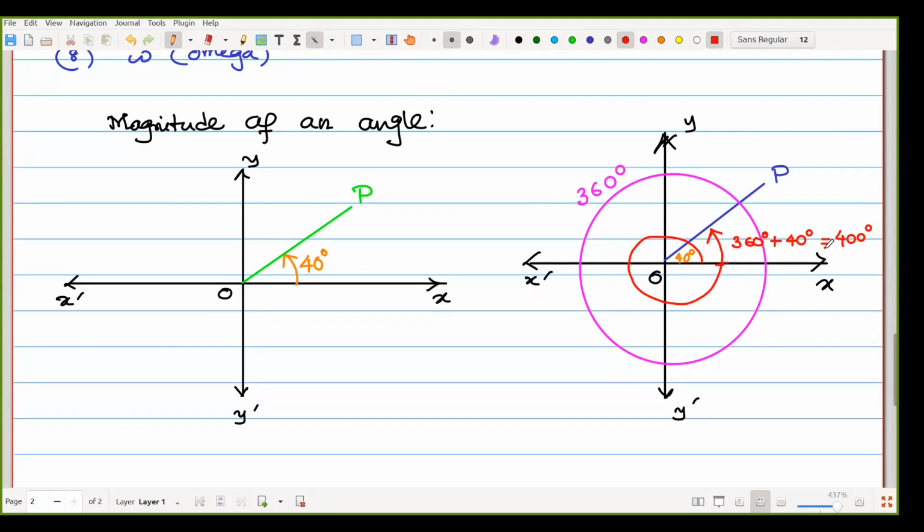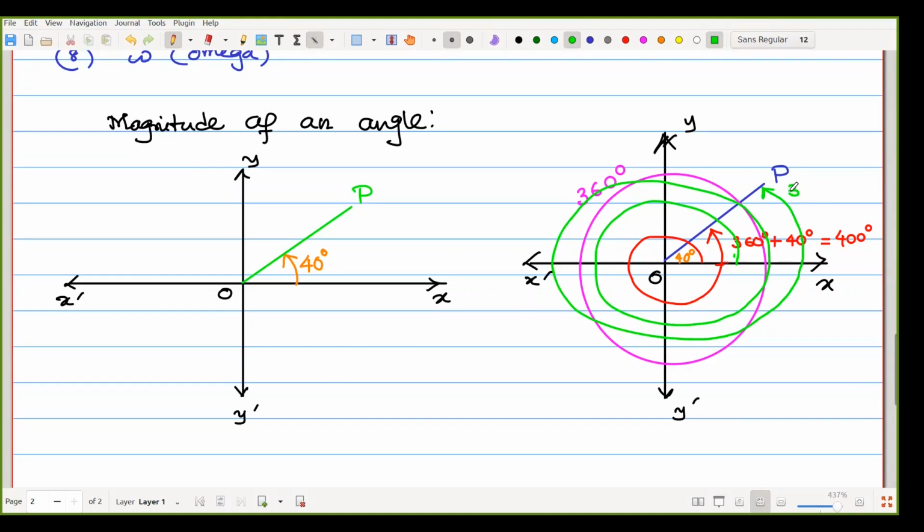So a single angle XOP may be 40 degree, but after one complete rotation, it may be 400 degree, because 360 degree plus 40 degree. Now you may say, sir, is 400 degree the max, or can we rotate more? Yes, we can rotate more. Suppose we are rotating once again. That means first rotation 360 degree, another rotation 360 degree, 720 degree, then 40 degree.